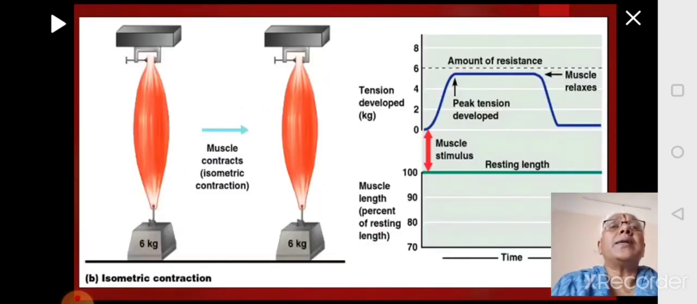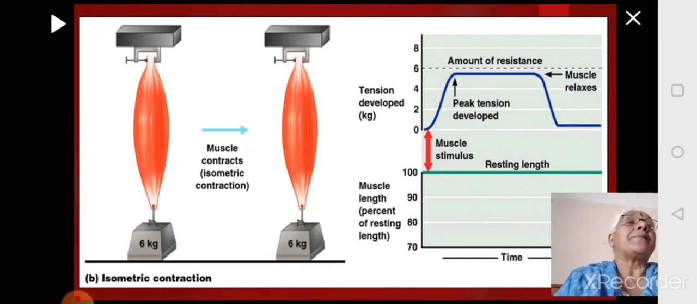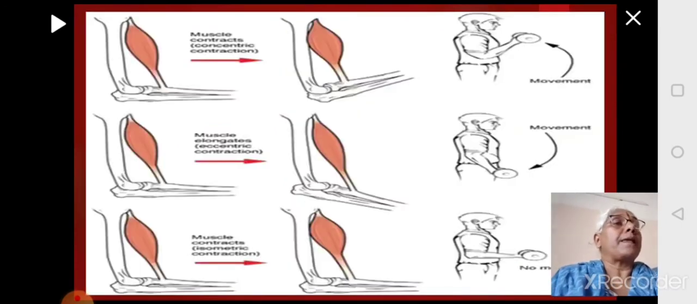So this is how the muscle contracts during isometric contraction. You will see there is no change in the length of the muscle. Only the force is generated against the resistance. Whenever you start, that is the beginning of the graph. Then the force is generated. The graph rises up. Then it reaches the peak. Then it holds there for some time and then relaxes. So this is how the isometric contraction will happen.